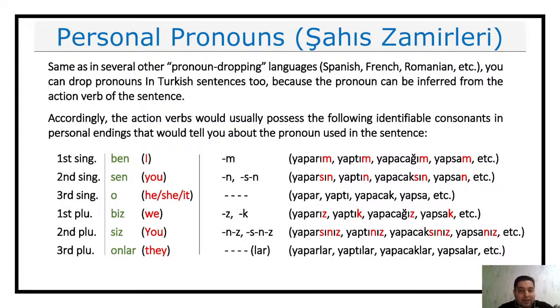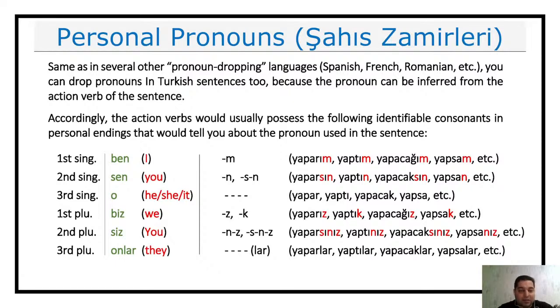When it comes to sen, you singular, second person singular, it is N or SN, okay? That is what you have as variation. Yaparsın, yaptın, the past tense, right? Yapacaksın, future tense. Yapsan, a conditional mood. So it's either N or SN. That is how you identify the second person singular if the pronoun is dropped from the sentence.